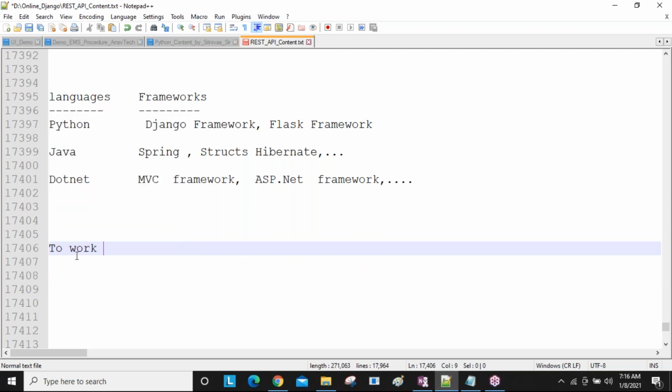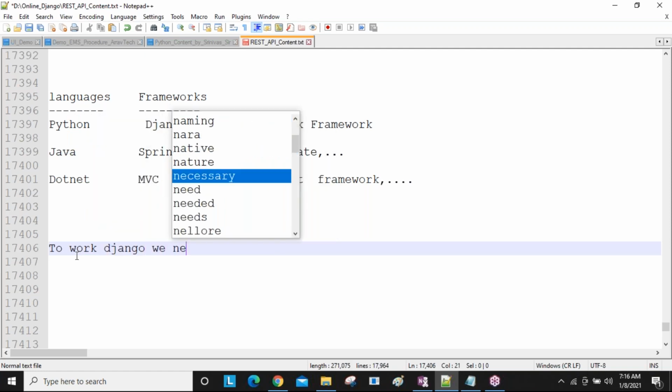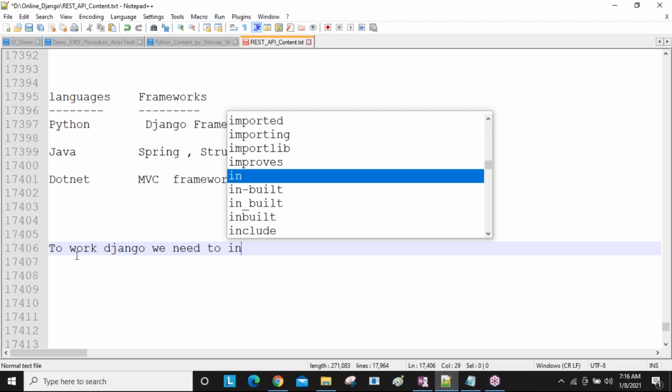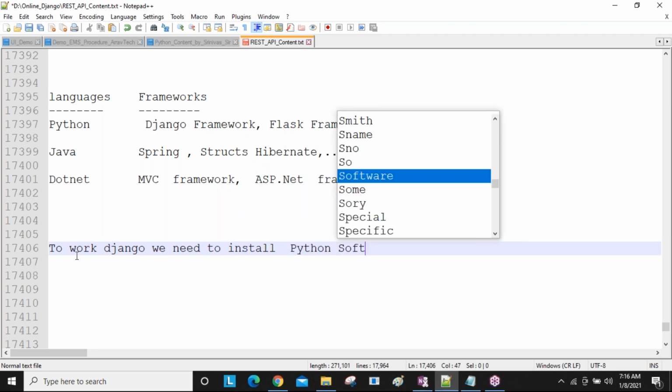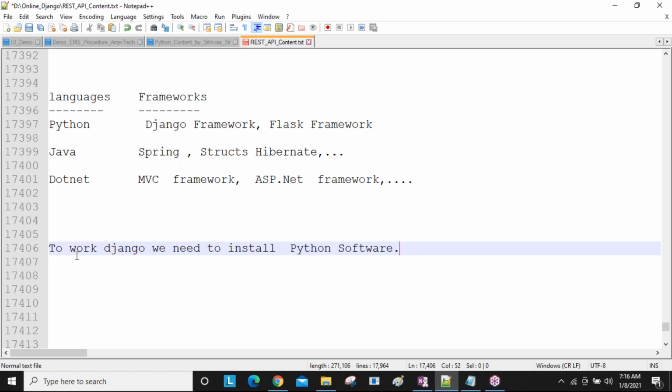To work with Django, you must install Python software in your system. If you want to work with Django, first we need to install the Python software. Why? Because the Django framework is purely developed using Python only. So that's why 100% Python installation is required.